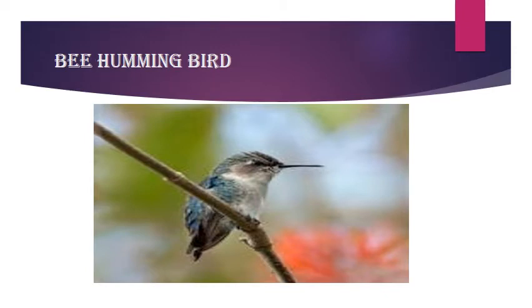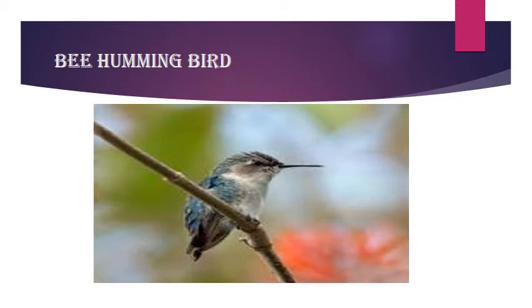Next we have bee hummingbird, or the Helena hummingbird. It is a species of hummingbird, and it is the smallest bird. It is native to Cuba.